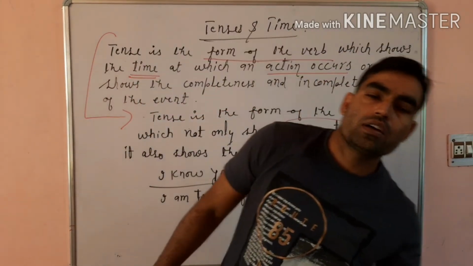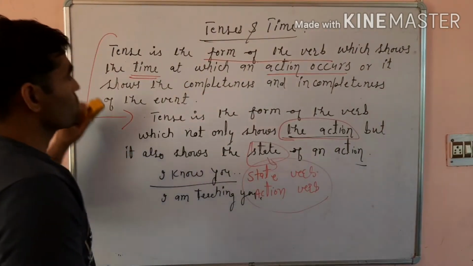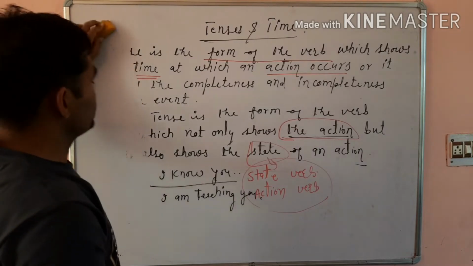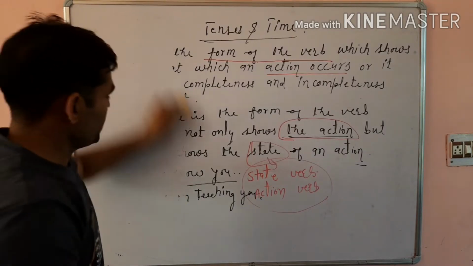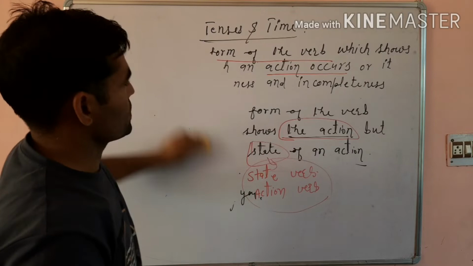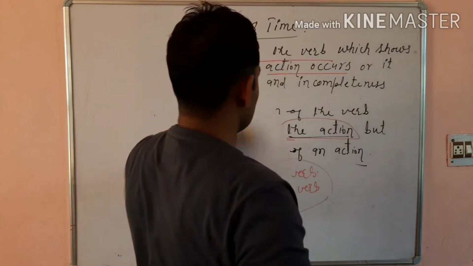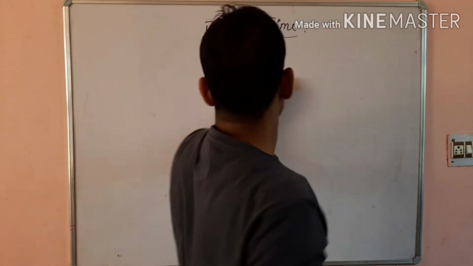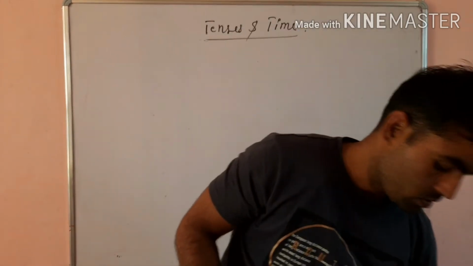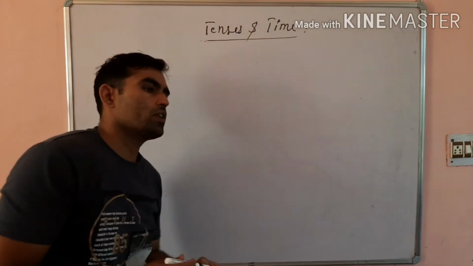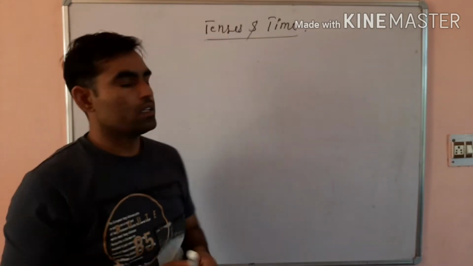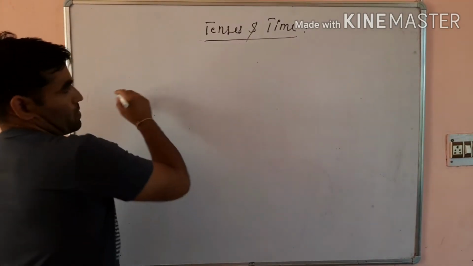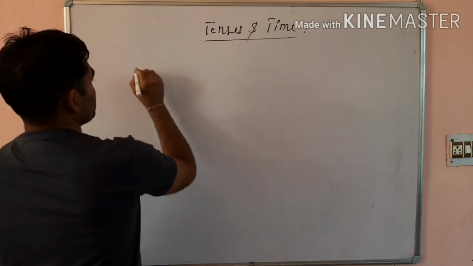Now we discuss types of tenses. Types of tenses, form of the verb. I write down a few sentences, and on the basis of these sentences you will come to know about the form and types of tenses.